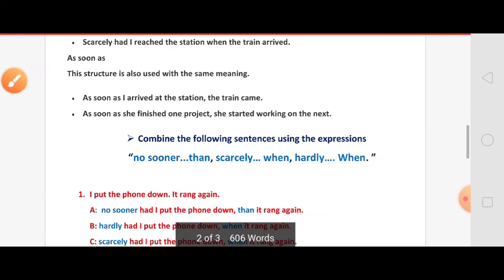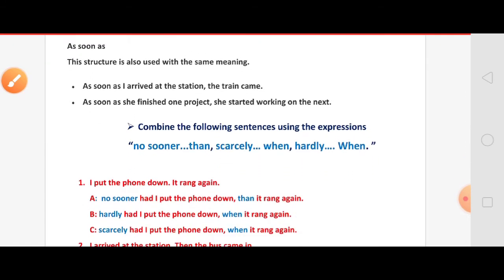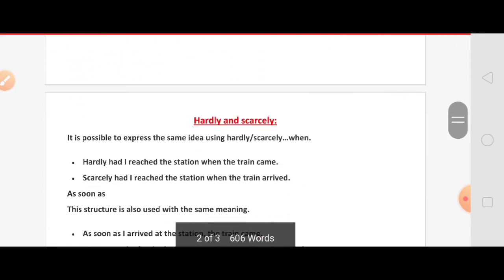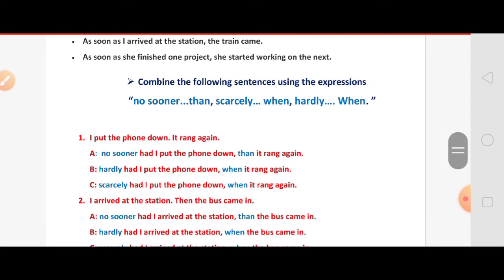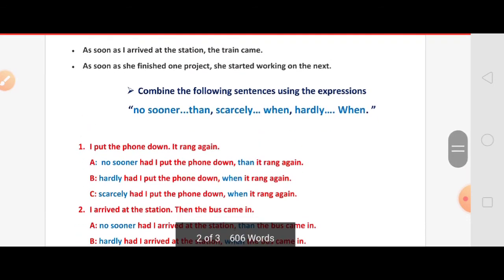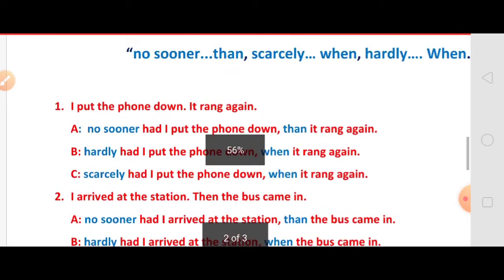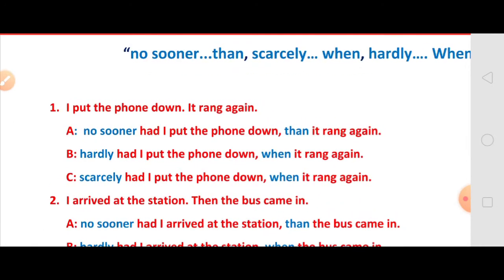Combine the following sentences using the expressions. So, hope all of you understood how to combine the sentence with no sooner, hardly when, and scarcely when. Let us see how to combine the given sentences. Here, first example. I put the phone down, it rang again.